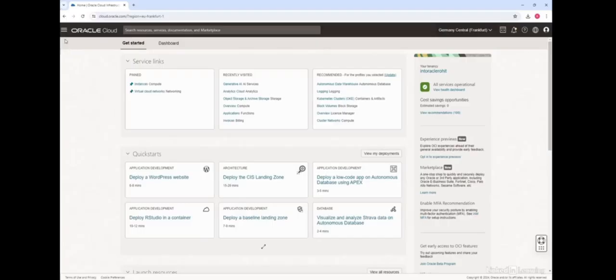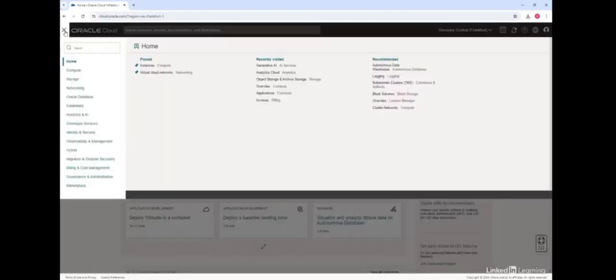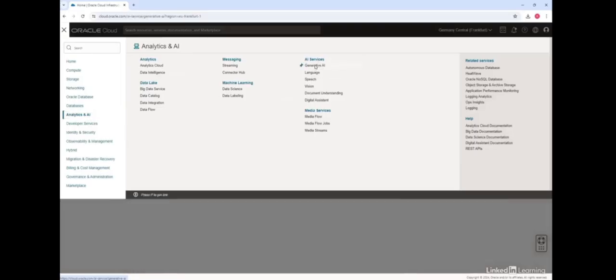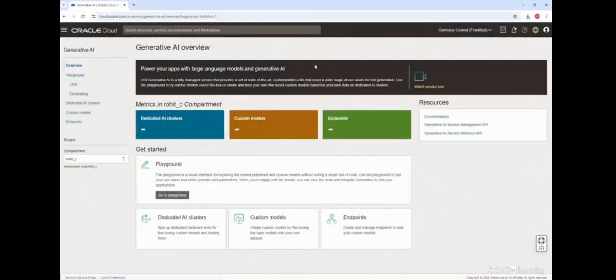To get to the service, I'm going to click on this burger menu on the left hand side, and right under the menu I can see a section for analytics and AI. So I click on that, and under analytics and AI I can see AI services listed, and the first service listed here is generative AI. So I'll click on generative AI, and this will bring up the generative AI dashboard.